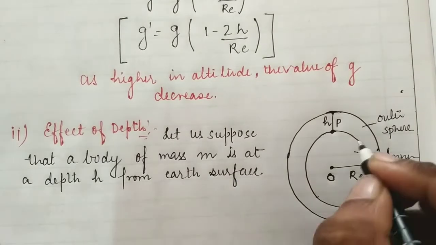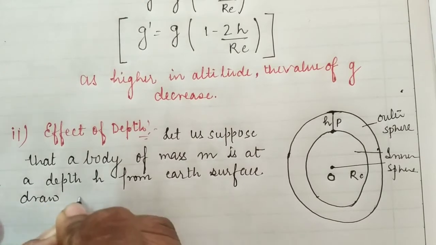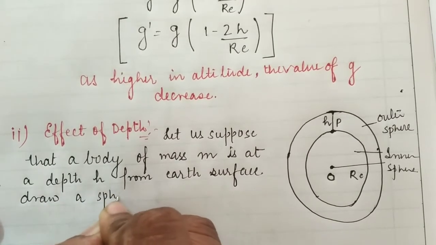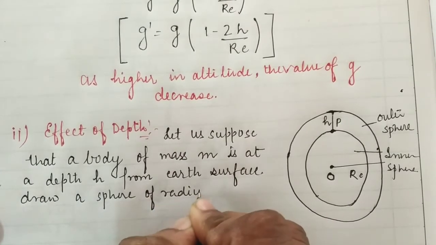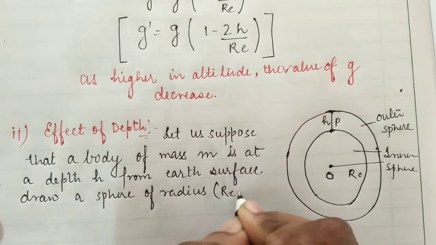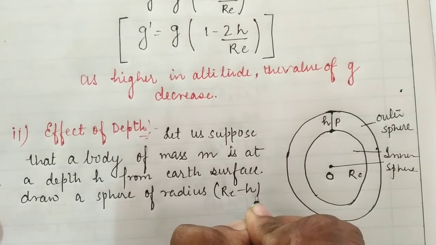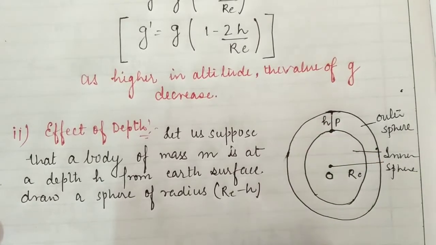Now draw a sphere of radius Re minus h. So we have obtained a new sphere of radius Re minus h, and this sphere lies inside the outer sphere.